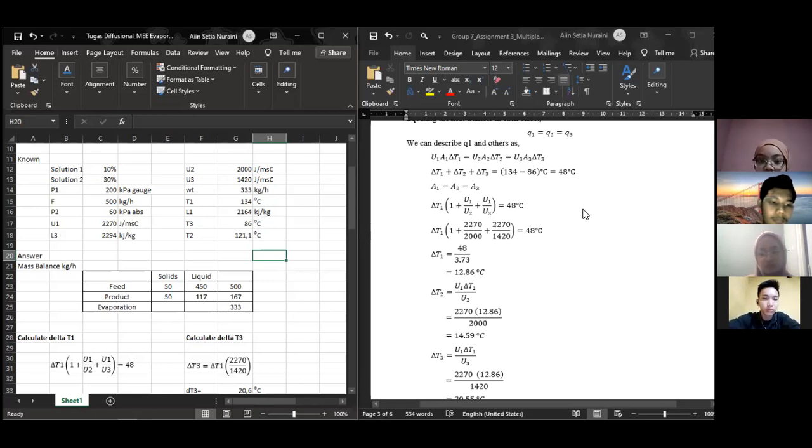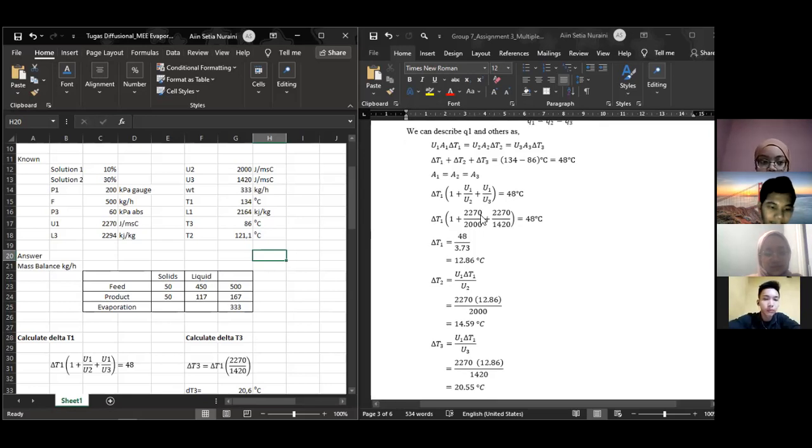Then delta T1 plus delta T2 plus delta T3 equals T1 minus T3. T1 is 134 and T3 is 86, so delta T1 plus delta T2 plus delta T3 is 48 degrees Celsius.